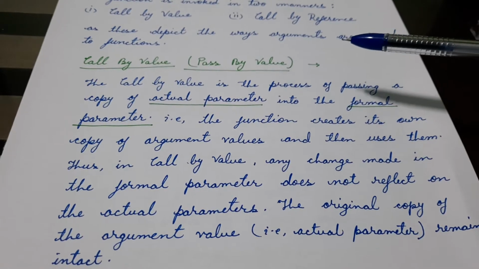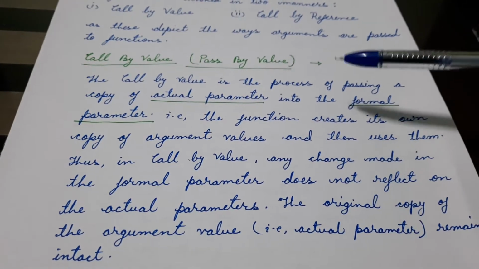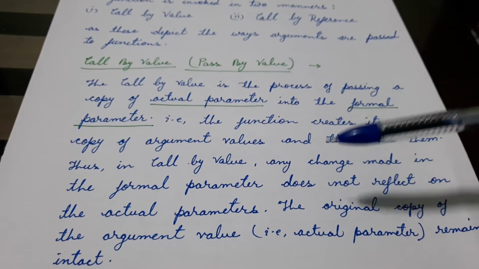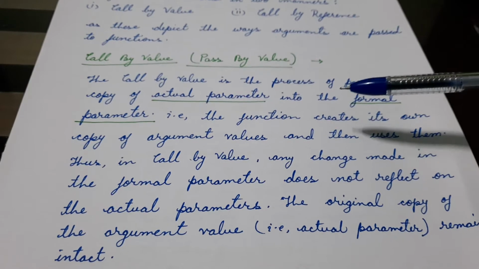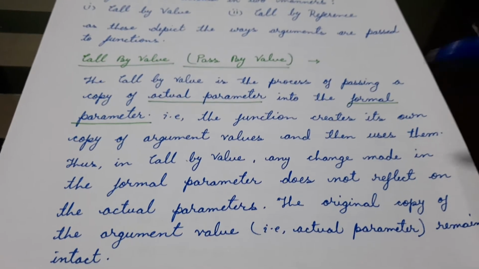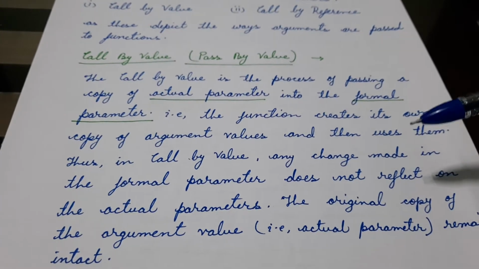At a certain instant, both x and a are 5. But now x is manipulated in the program by its working. Because x is changing the value, it will not reflect back to a. This is your call by value or pass by value.